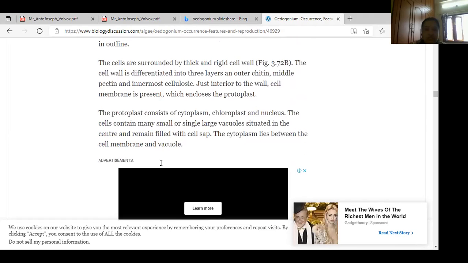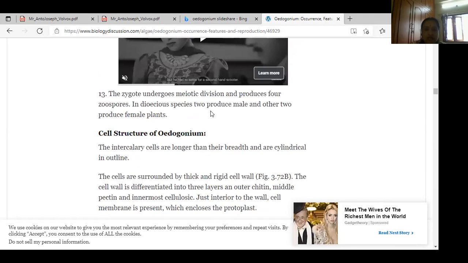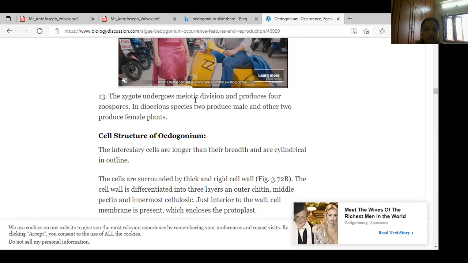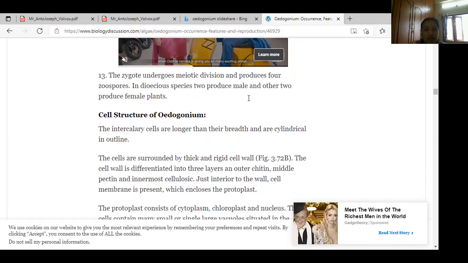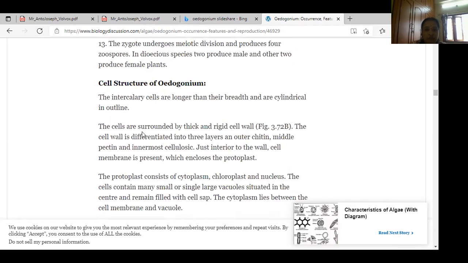Once more. See here, each and every cell, what is the structure? Here the intercalary cells are longer than broad, cylindrical in shape. Each cell is surrounded by a rigid cell wall. The cell wall is differentiated into how many layers? 3 layers: outer layer of chitin, middle layer of pectin, inner layer of cellulose.